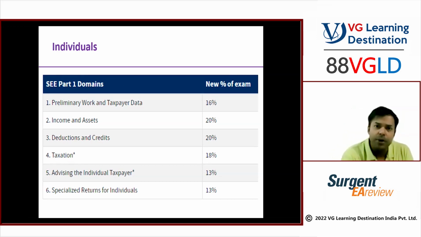What kind of deductions are you going to get? What kind of exemptions are you getting? If the person has kids, what benefits are you getting? If your kids are studying in college, what benefits are you getting? All of it is going to be covered in part 1, which is individuals.